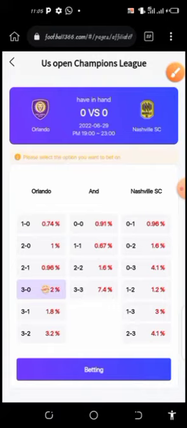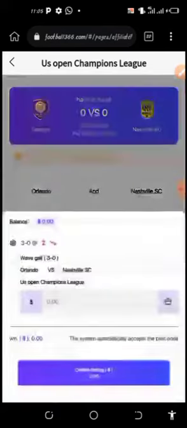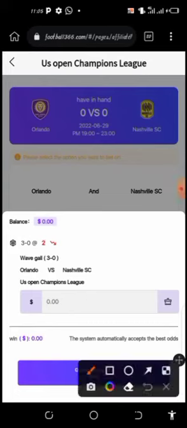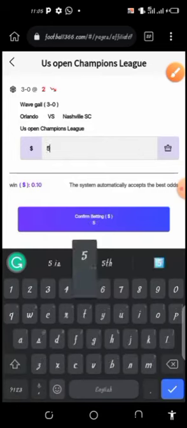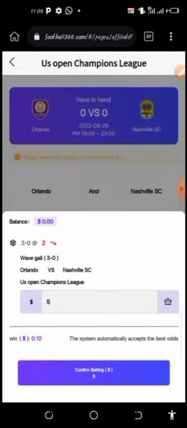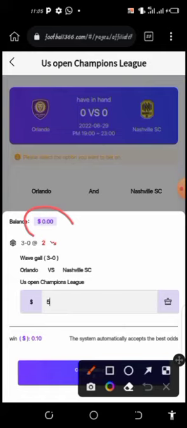In my video, I always try to point out so many things using the arrow and the pen handle, so that you can follow accordingly without missing any point of the video. Now you click on this, come to this place and enter your amount here, so you can put $5. Because I've already placed a game, you no longer see the total balance I'm supposed to have here. My balance should be reflecting here now, but I've already placed a match before making this video.